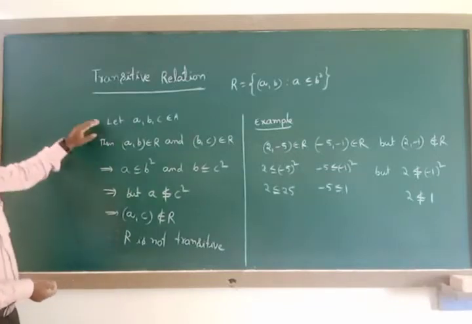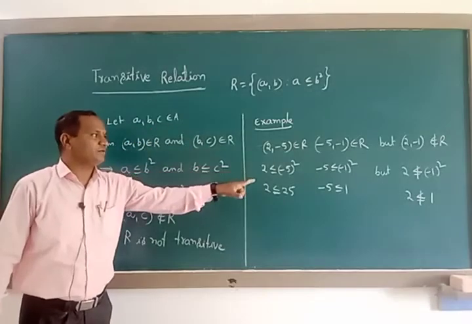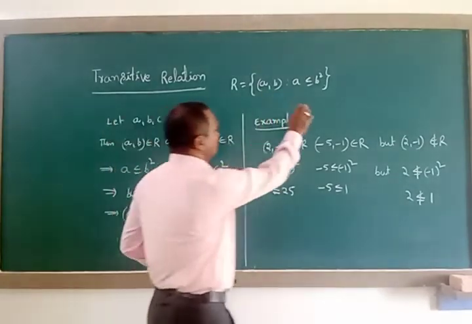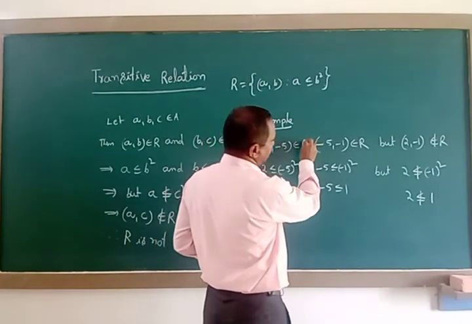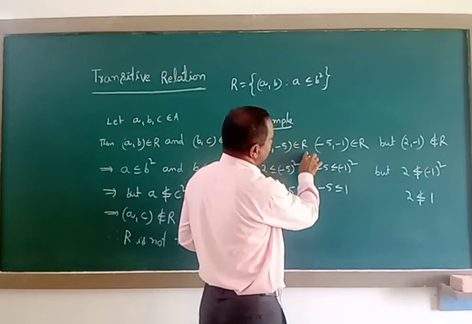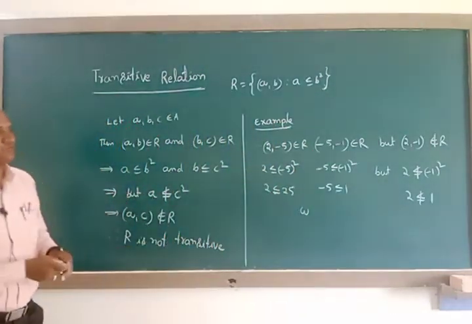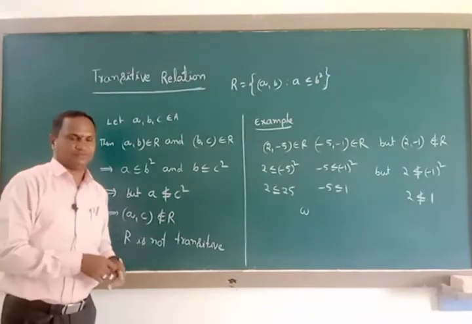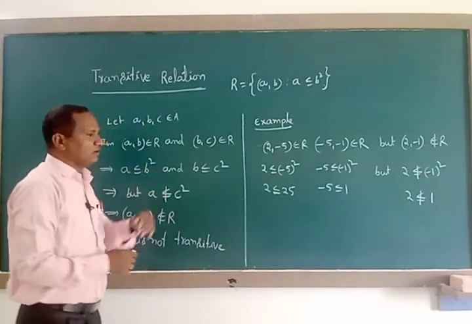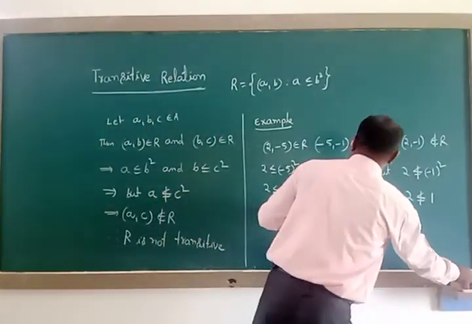After taking these steps, we must give one example with the help of the set of all real numbers. Here R is the set of all ordered pairs, and for the set of all real numbers we mentioned capital A also. With the help of the example we can tell R is not a transitive relation. Next, one more question first for this.